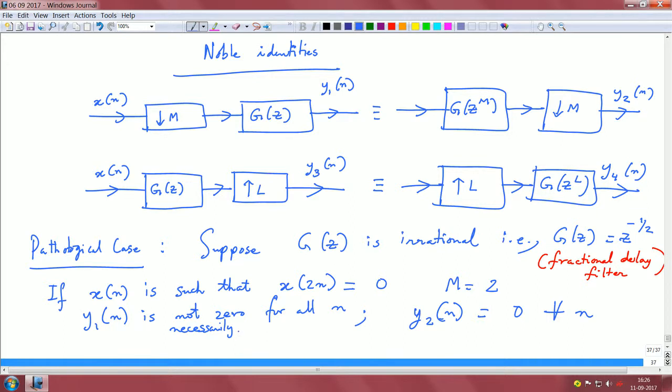And this is the pathological case, but outside of this pathological case the systems are equivalent, and we will show this by evaluating the Z transform of the signal at the output of each of the systems. Okay. Now we will do the proof.